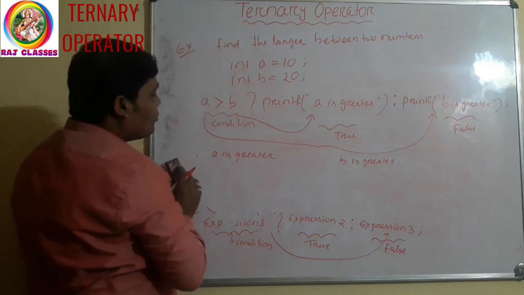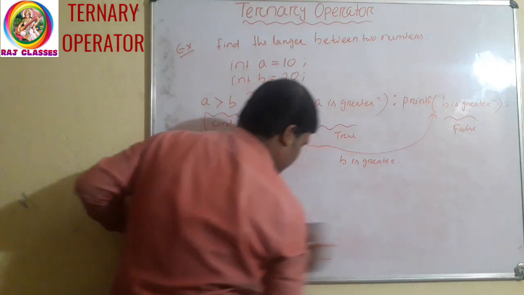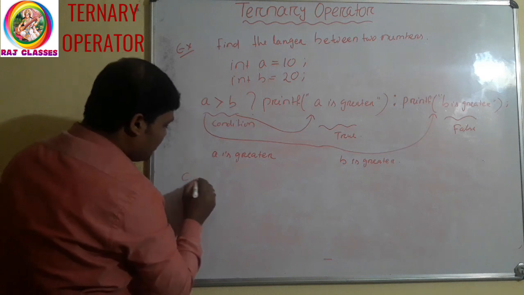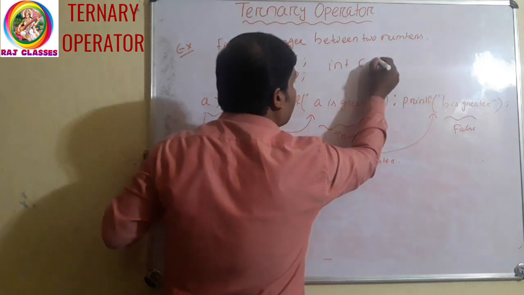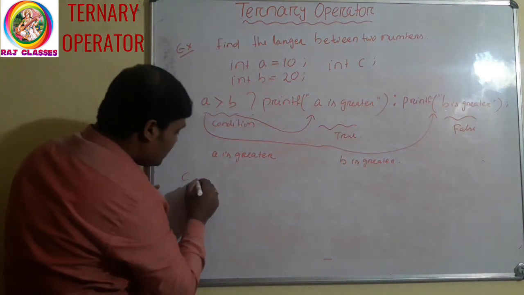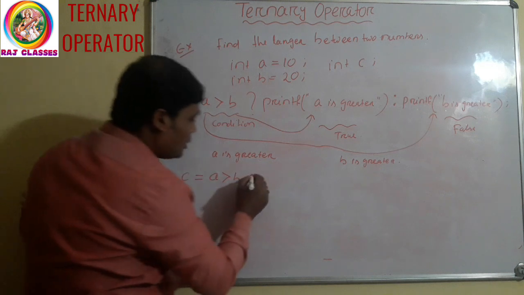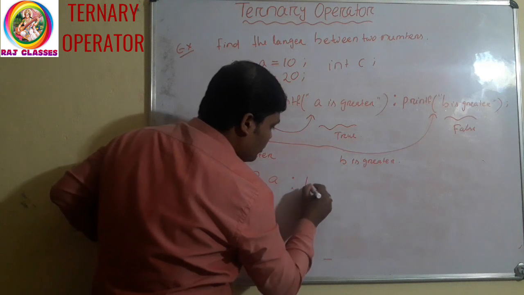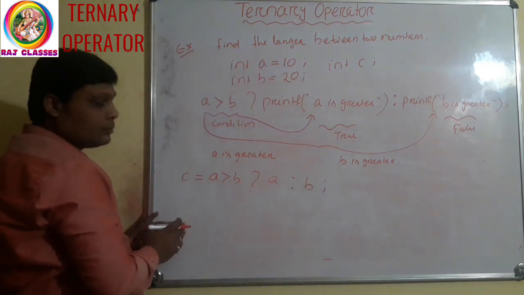Clear? Now, you can also write it like this. Suppose I am taking another variable, integer C. Clear? C equal to A greater than B, question mark, A colon B. You can see this syntax.